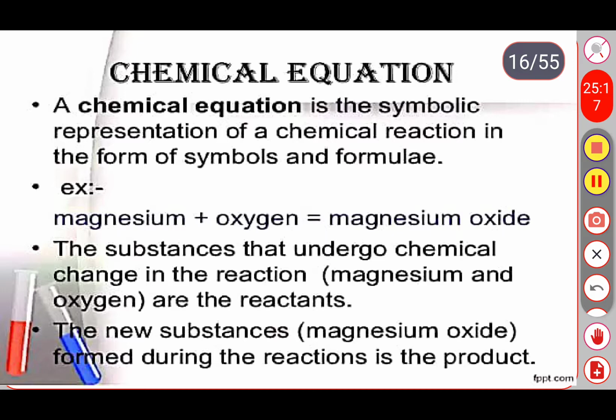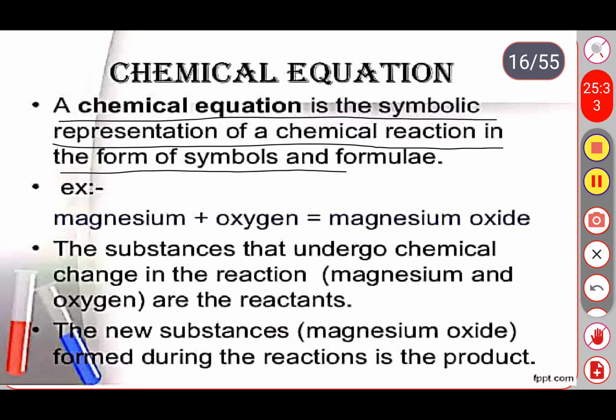So a chemical equation is a symbolical representation of chemical reactions in the form of symbols and formulas. For example, when magnesium is added with oxygen we get magnesium oxide.